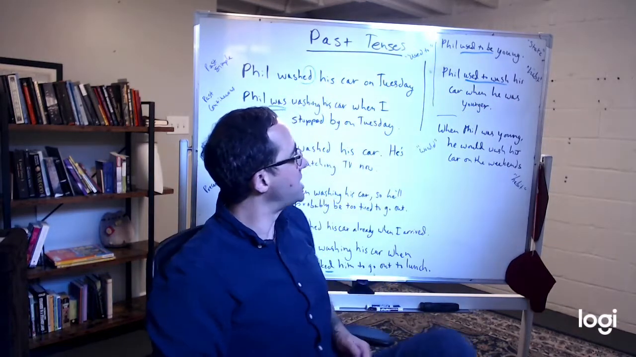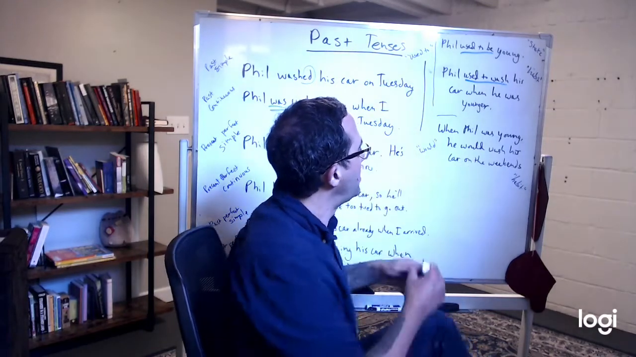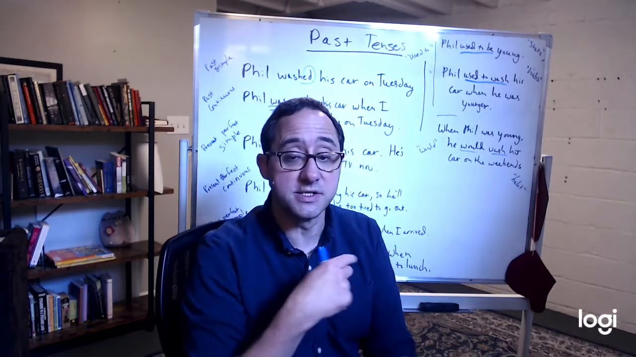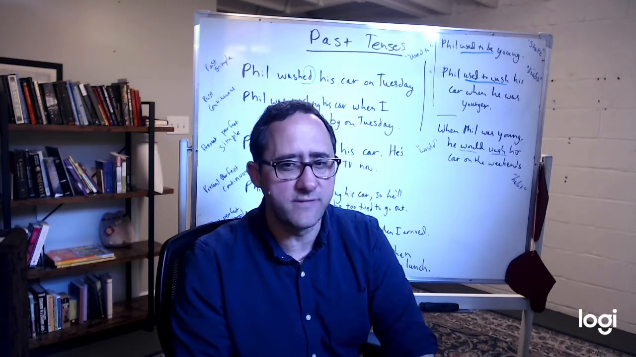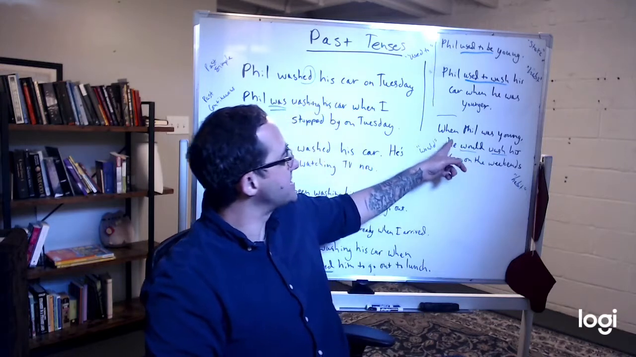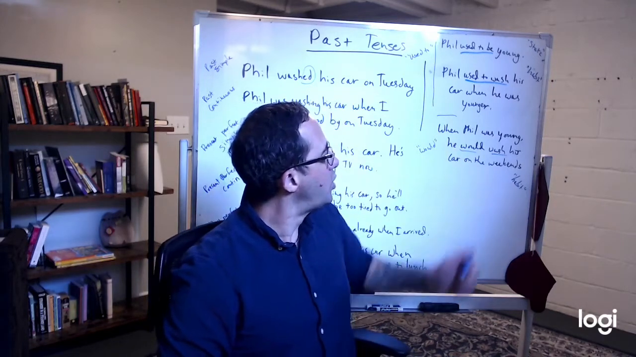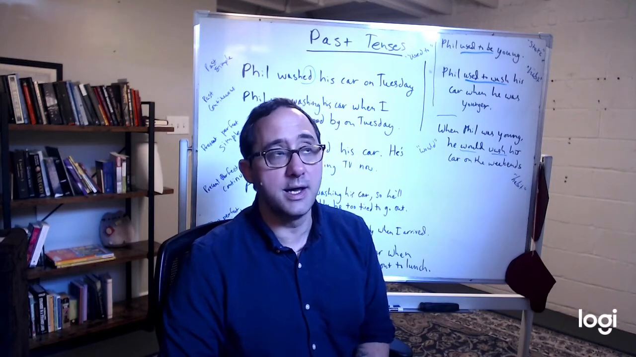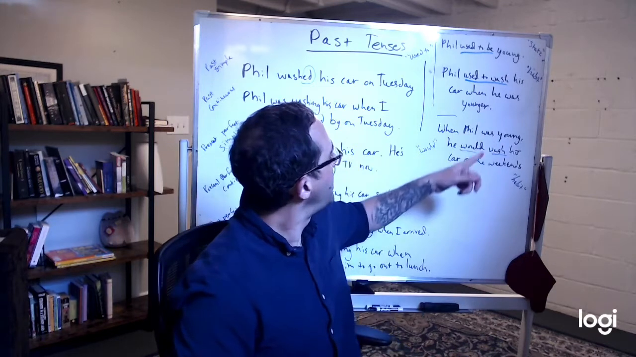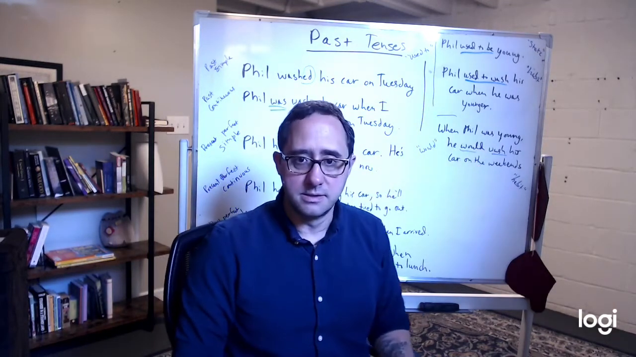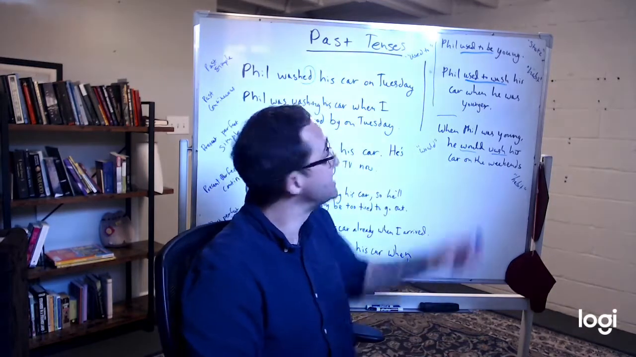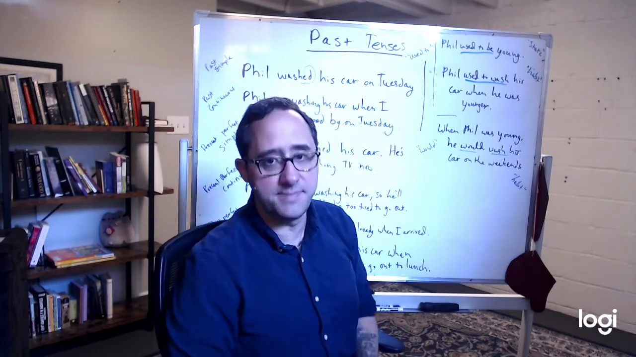Used to wash. When Phil was young, he would wash his car on the weekends. We talked about in the previous videos how this is more for writing. It's more formal. And you can only use it for actions. You can't use it for states of being. You can't say, when Phil was young, he would be happy. Or Phil would be young. We can't say this. We can't talk about a state. We can only talk about actions using this. If you talk about a state, you have to use this. Phil used to be young.